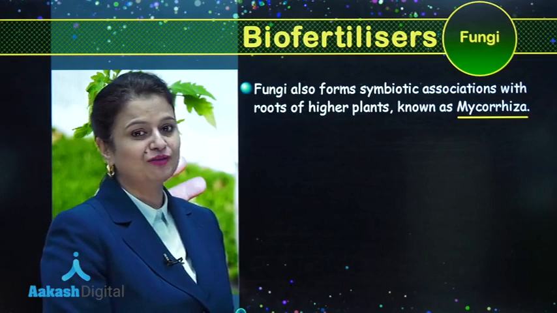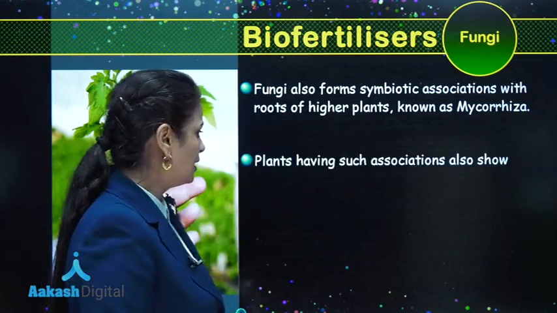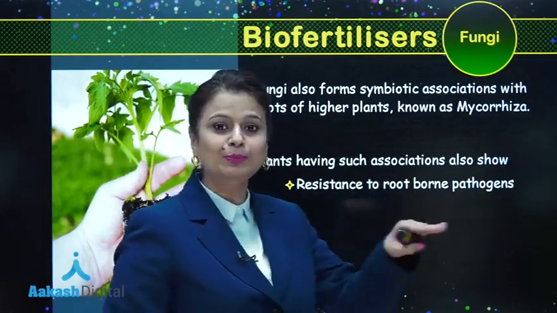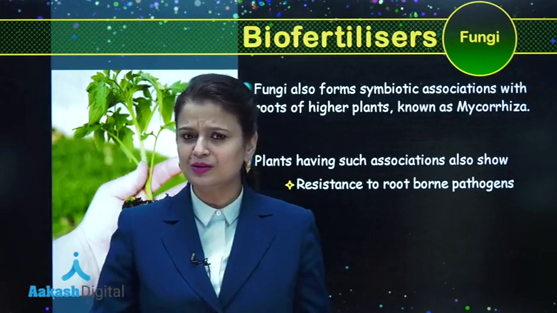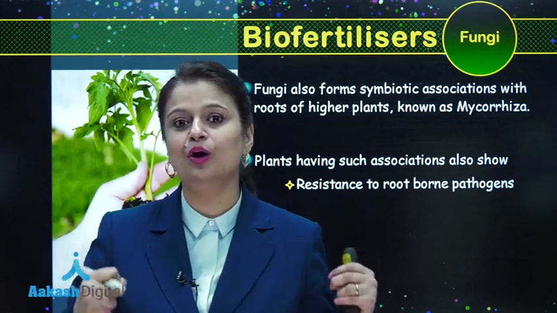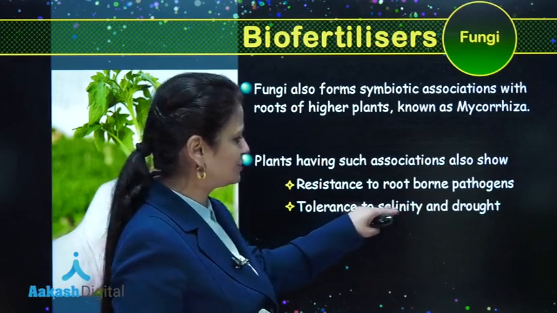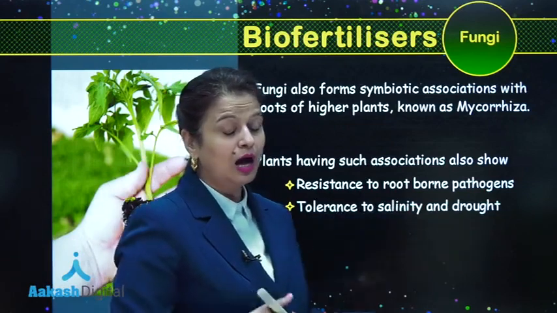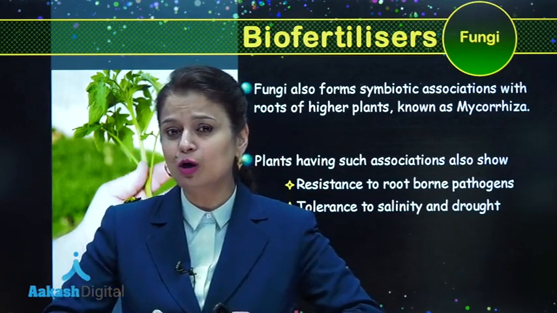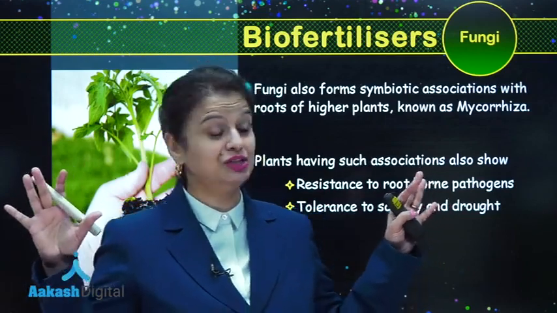So what is the function of mycorrhiza? It is going to provide water and minerals to the plant. Along with that, it creates resistance to root-borne pathogens. Due to the presence of mycorrhiza, the root becomes resistant to root-borne pathogens. Along with that, it increases tolerance to salinity and drought. How is it making the plant tolerant to drought? Because it can absorb water even from deeper parts of the soil when water stress condition is there.